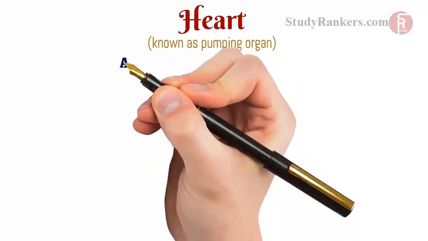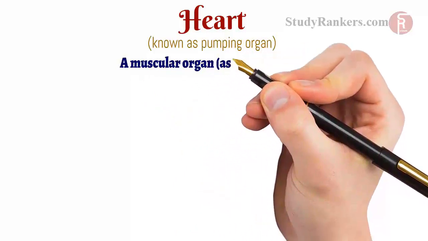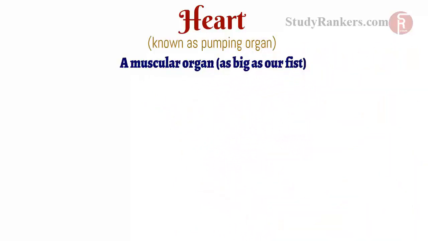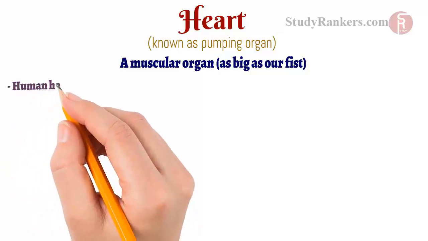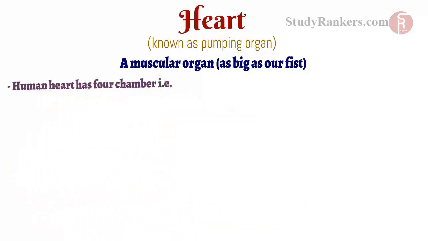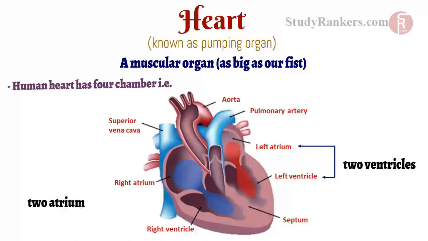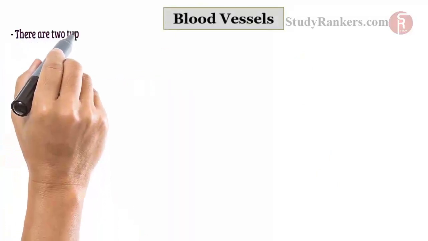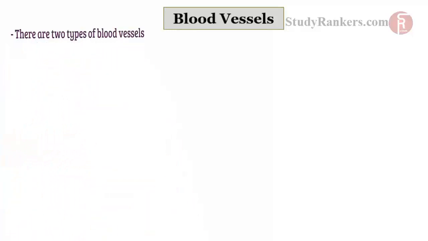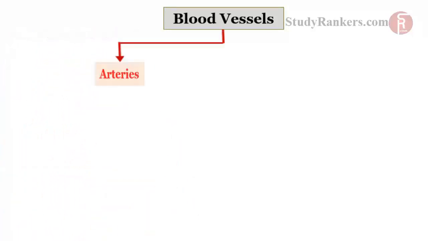Heart. It is also known as pumping organ. The heart is a muscular organ which is as big as our fist. Human heart has 4 chambers, that is 2 ventricles and 2 atrium. Blood vessels. There are 2 types of blood vessels. These are arteries and veins.